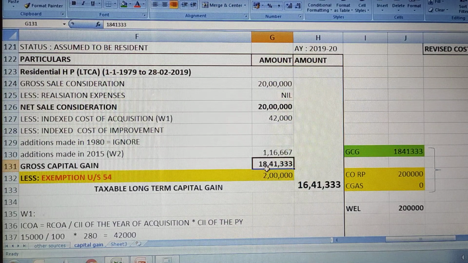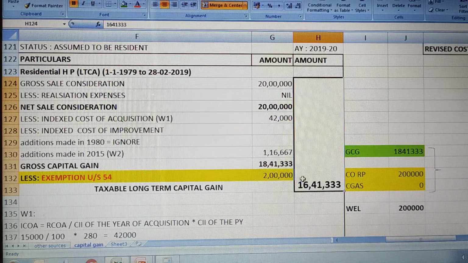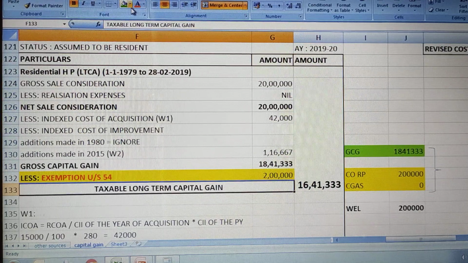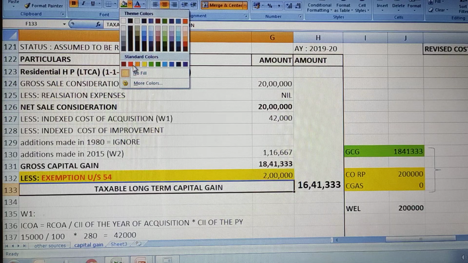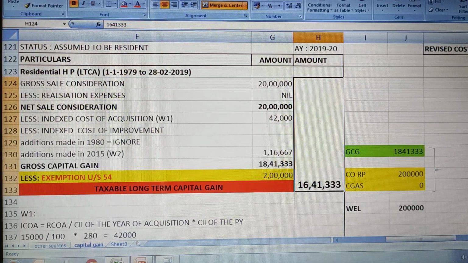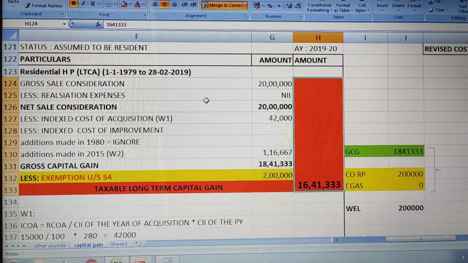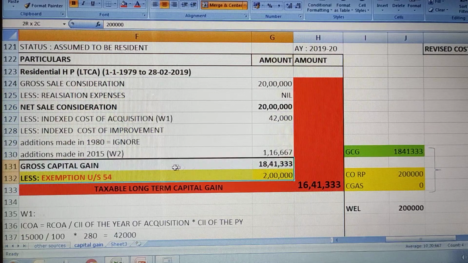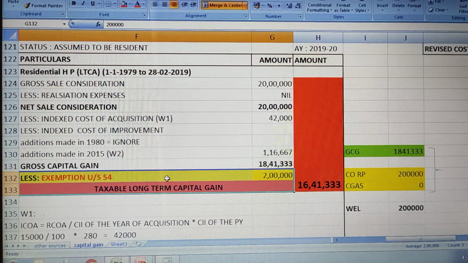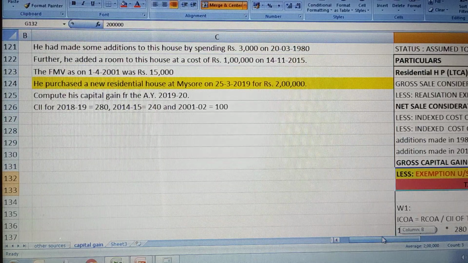So now gross capital gain will be subtracted with exemption under section 54. You will get 16,41,333 as your taxable long-term capital gain. Okay, till the previous problems we did not do this part, exemptions. This is the first problem we have done. Okay, hope it is clear to you people.